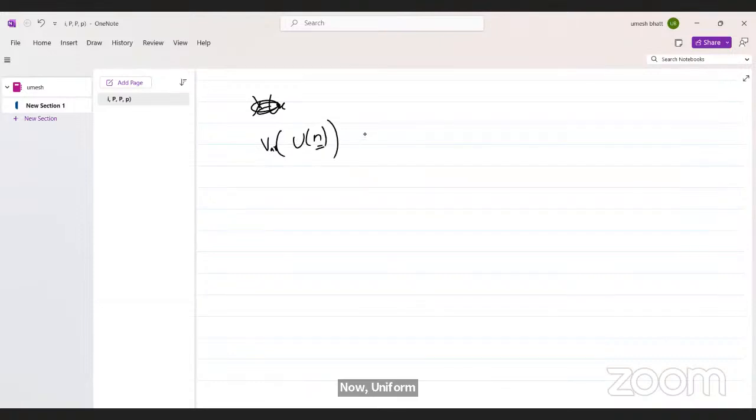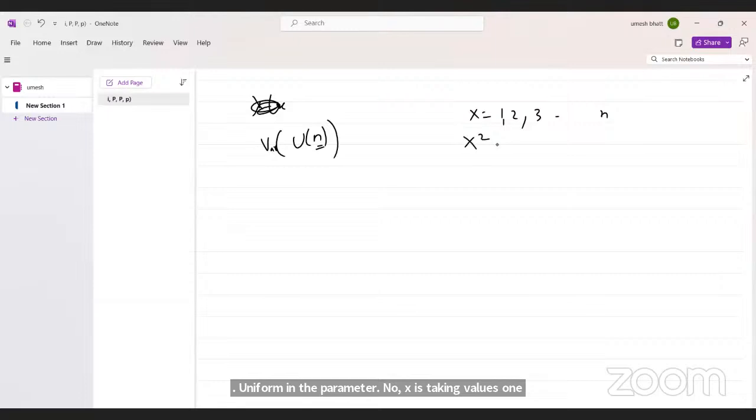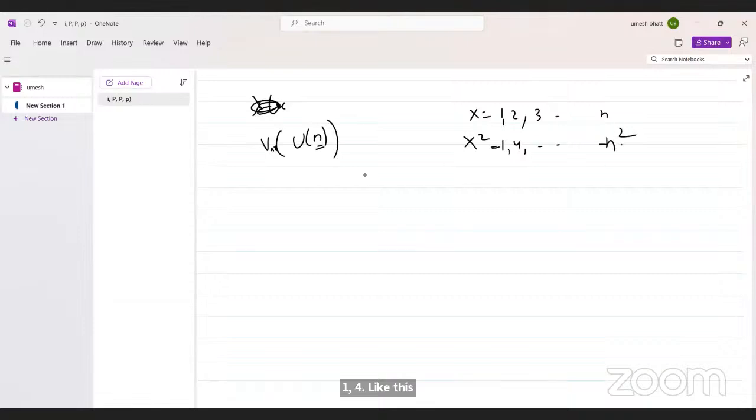Now variance of uniform, n is the parameter. Now x is taking values 1, 2, 3, dot, dot, dot, n. Then what values does x square take? 1, 4, like this, up to n square. Now what is the expectation of x square?